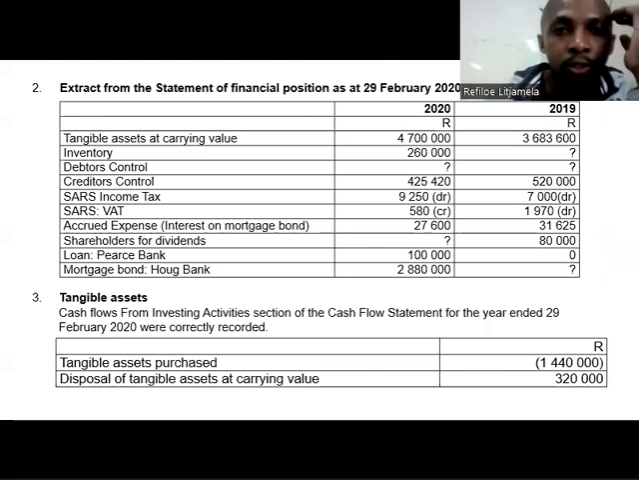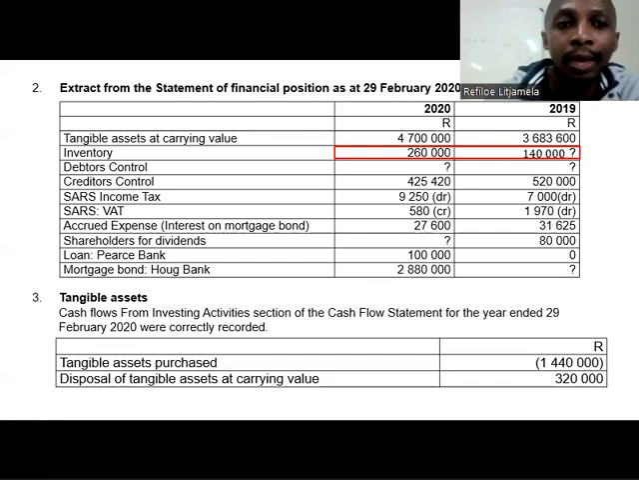Then they gave us inventory, but you will note that with inventory, we were not given inventory for last year. Obviously, I'm only looking at the things that will go to the statement, to your cash generated from operation note. That is the only thing that I'm going to be looking at. I'm just going to be looking at those elements that go to your reconciliation between profit before taxation and cash generated from operation. One of them is inventory. The other one will be debtors control, and the other one will be creditors control.